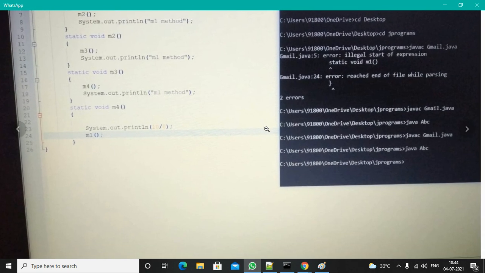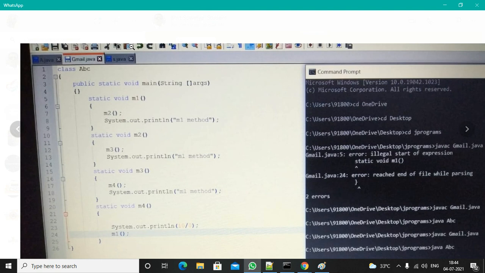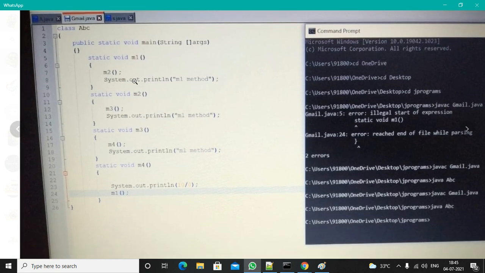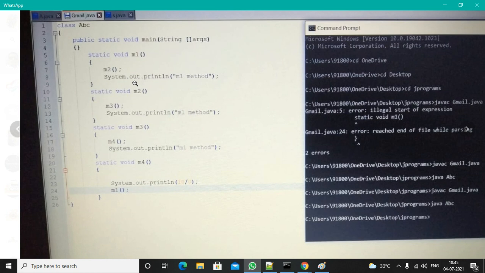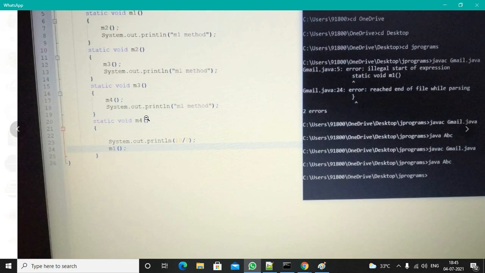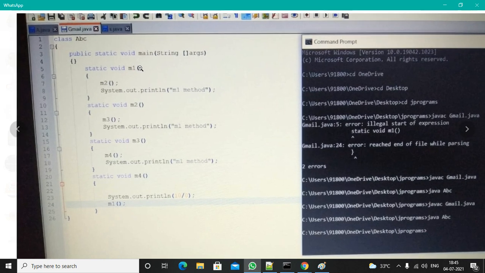Right, so what happened? Main method, static. M1 method, what happened? Yes, tell me what is the problem. Here you are not calling the M1 method, M2 method, M3 method. That's why you are not getting any output. You didn't call the M1 method.